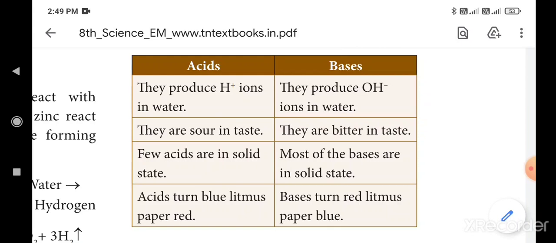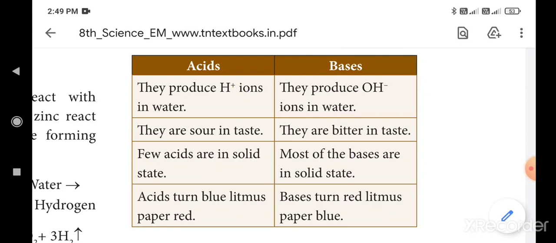Acids turn blue litmus paper red, bases turn red litmus paper blue. That is enough. Due to acid here, due to base here.